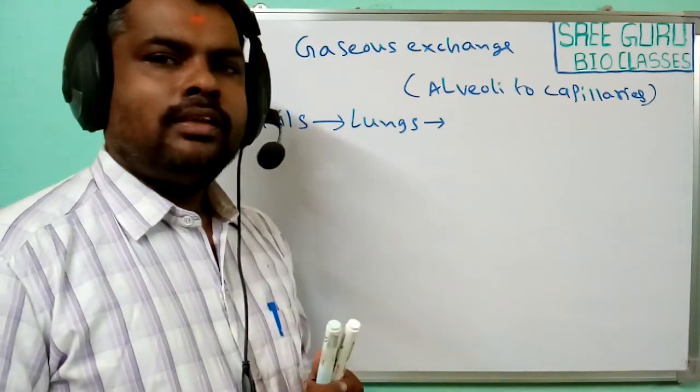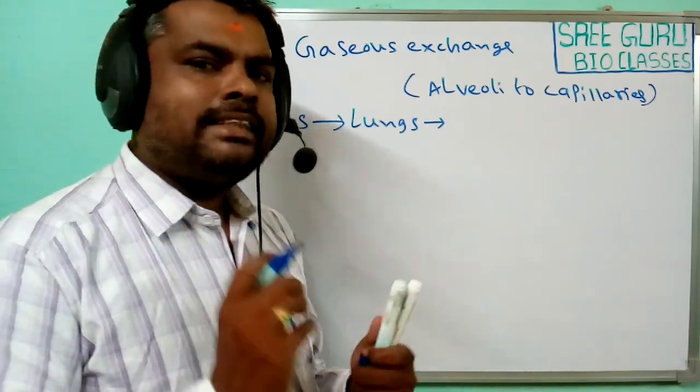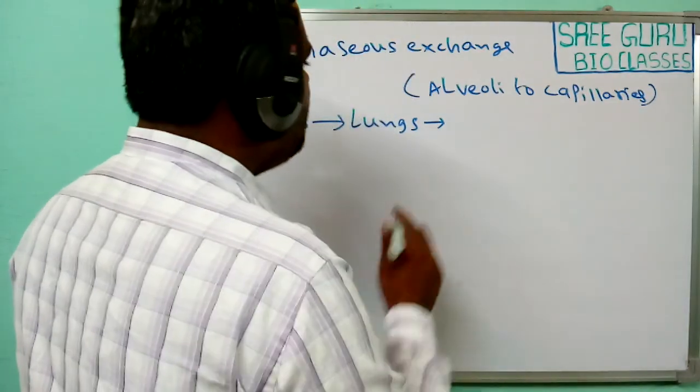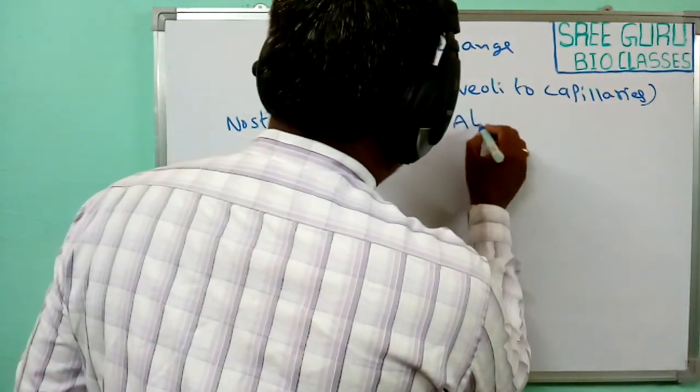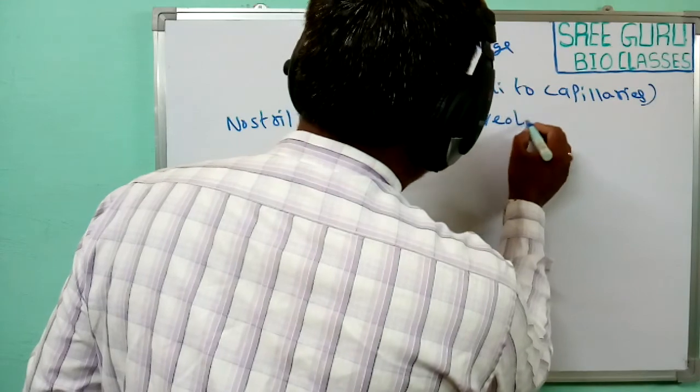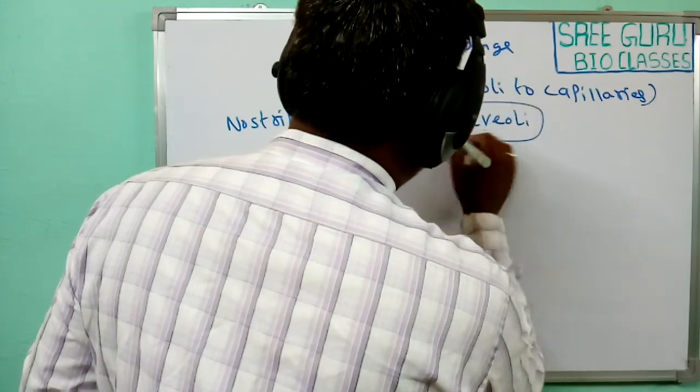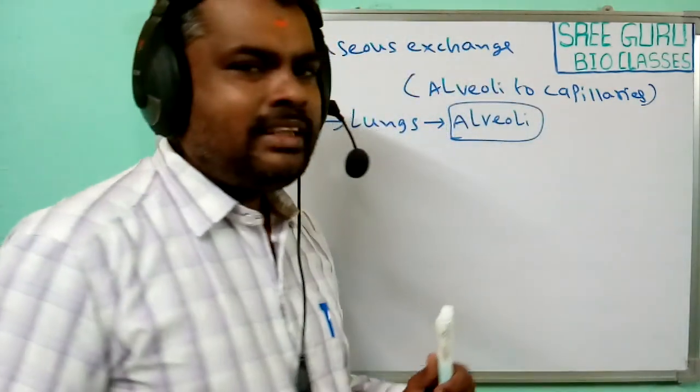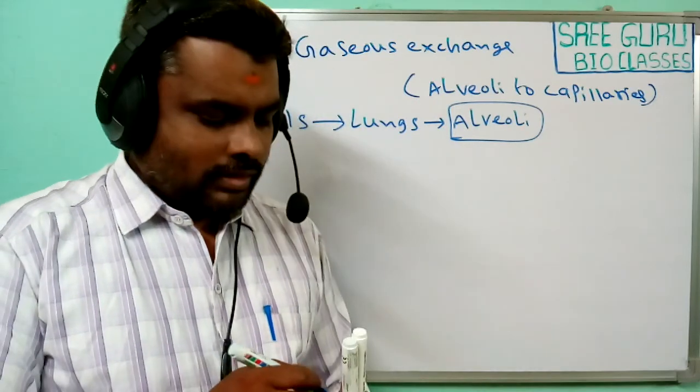Inside the lungs, small air sacs are present, commonly called alveolus or alveoli. In this alveoli, gases exchange takes place.